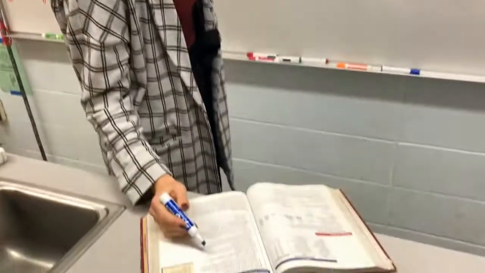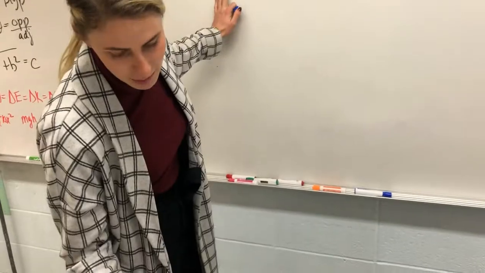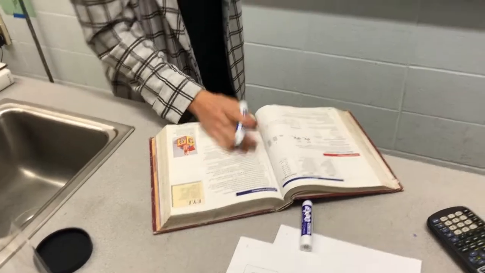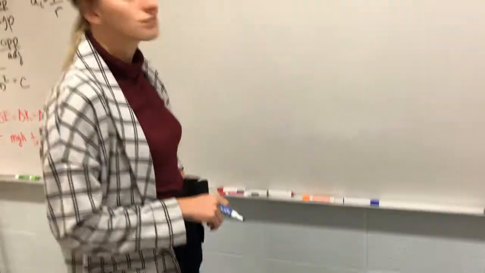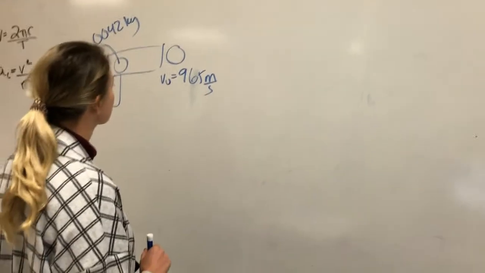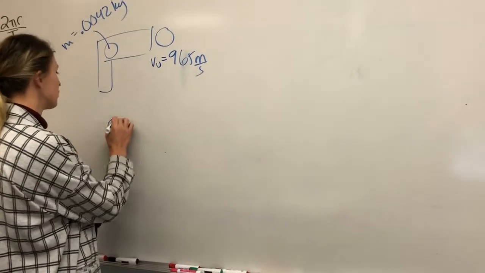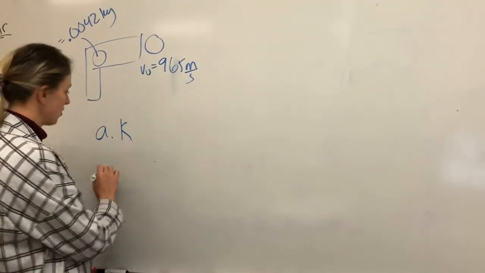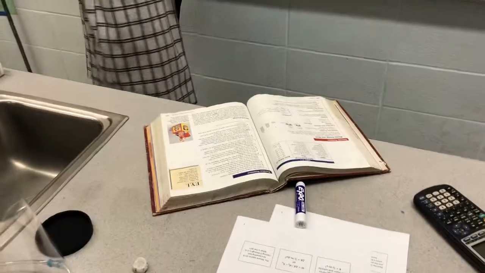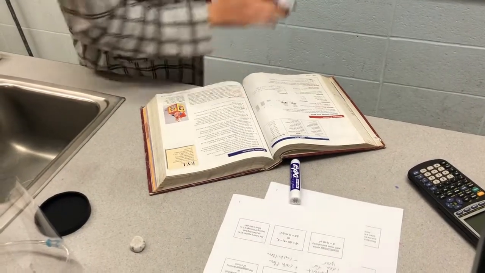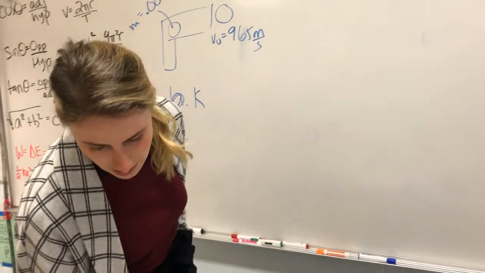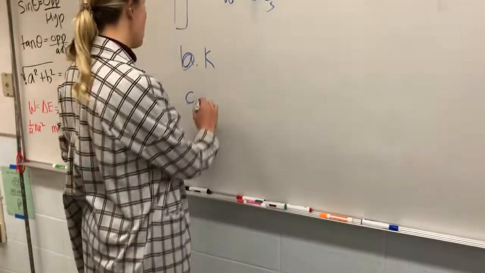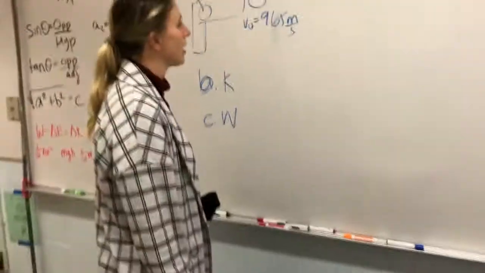Okay, so it is shot out at 965 meters per second. Part 2B says find the kinetic energy of the bullet as it leaves the rifle. Okay, so they can do that. You've got a diagram. So for B, it wants to know the kinetic energy as it leaves the rifle. C says, what work is done on the bullet if it starts from rest? You should be able to answer that one.